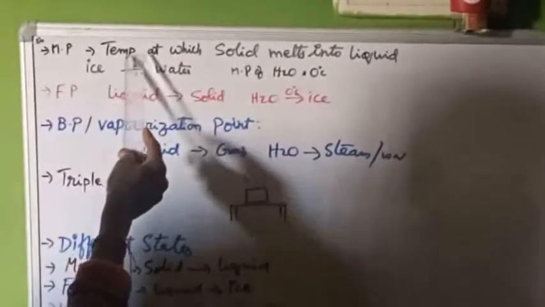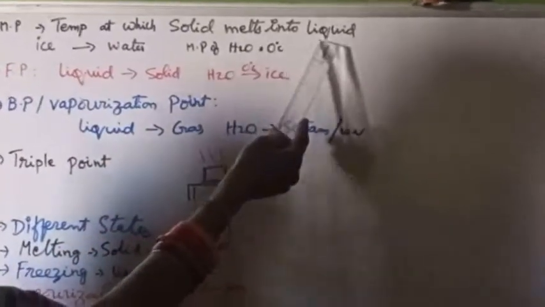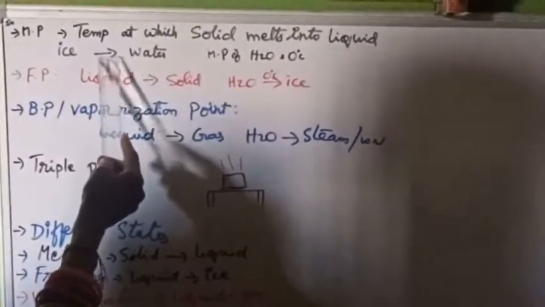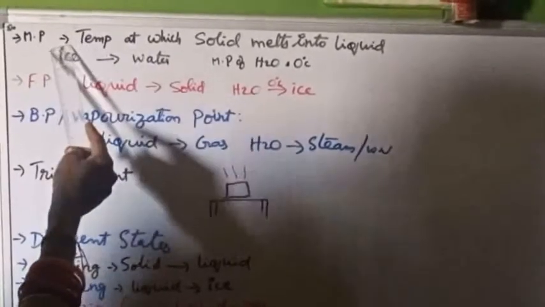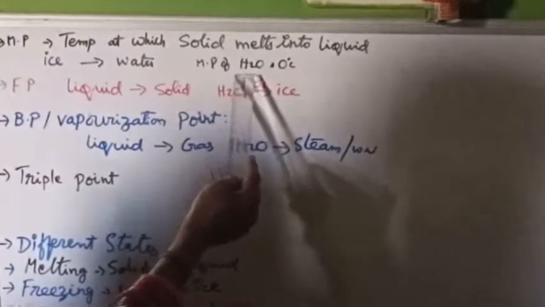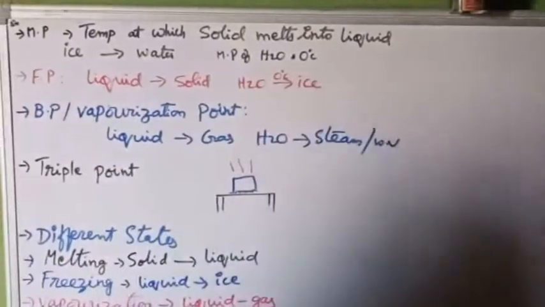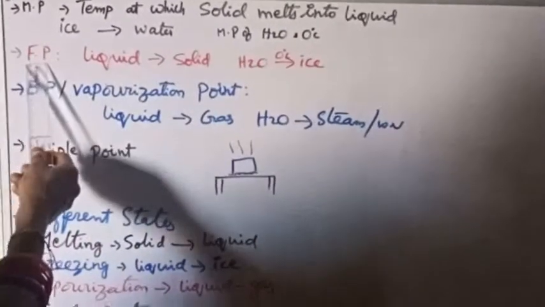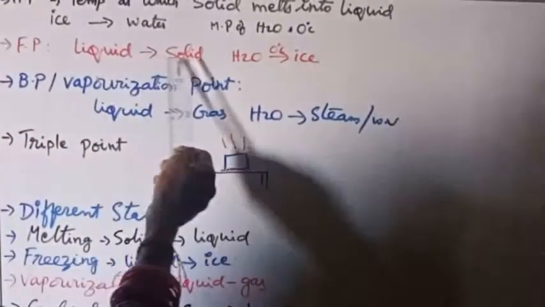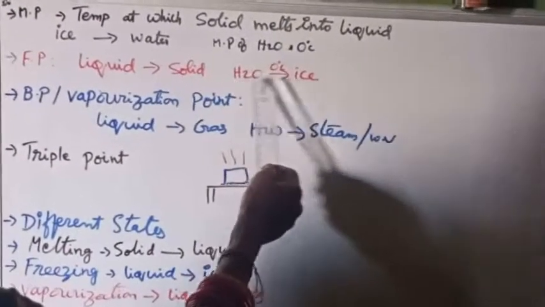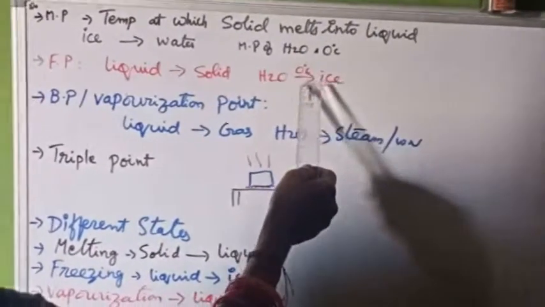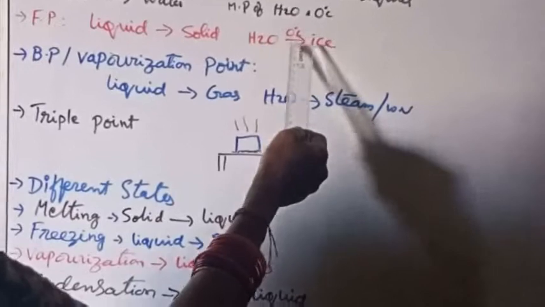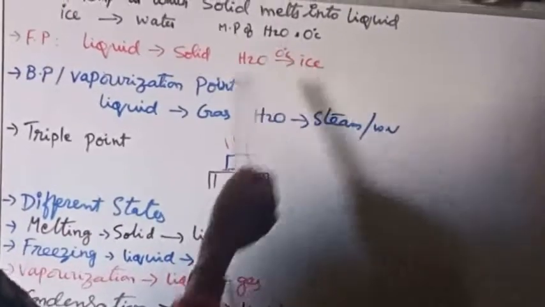Now let us discuss the melting point. Melting point means the temperature at which a solid melts into liquid. Here if we take an ice block, the temperature at which it will be changed into water, that is what we are calling the melting point. Melting point of ice is 0 degrees Celsius. Now freezing point. A liquid changes into solid state, means liquid water changes into ice, that also happens at 0 degrees Celsius only. Water changes into ice at 0 degrees. Ice melts into water, that also at 0 degrees Celsius only.